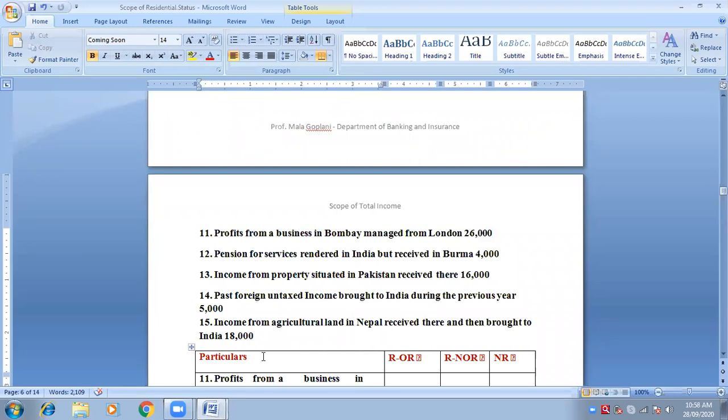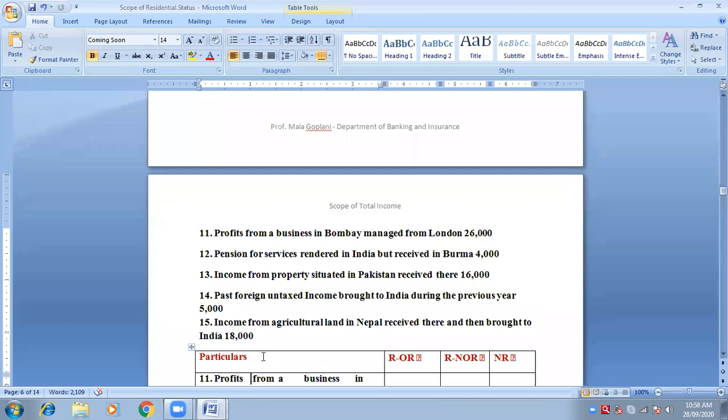The first point is: profit from business in Bombay managed from London. Which case is this? Very simple. Profit from business in Bombay. Second case. Very good. Profit from business in Bombay means the business is situated in India. Because it is situated in India, the business is dealt in India only. It is being conducted and run in India only. Therefore, the profit will accrue from India. Profit will come out from India.